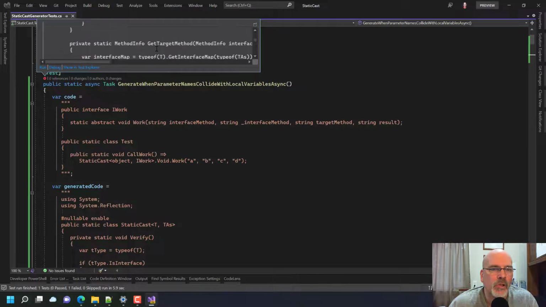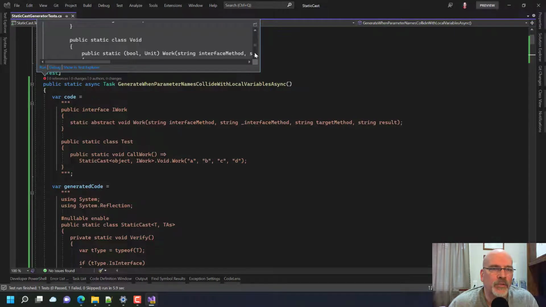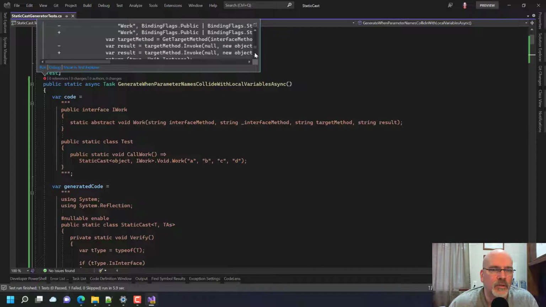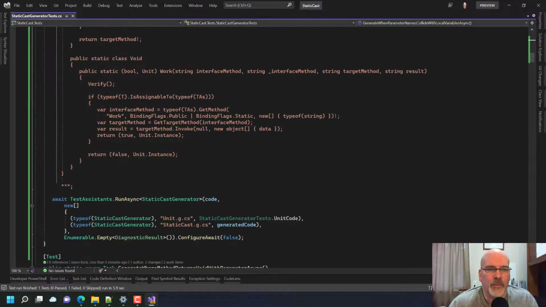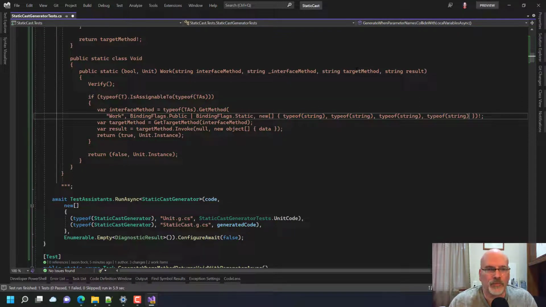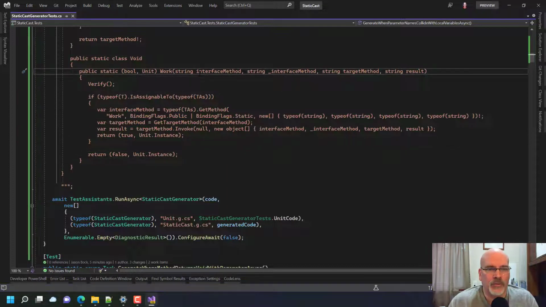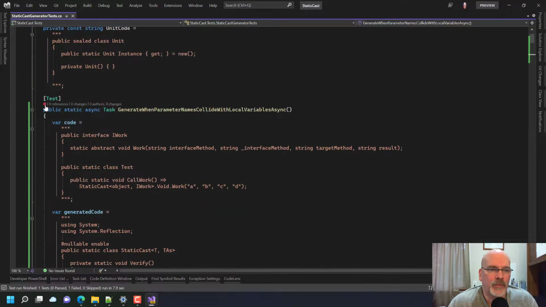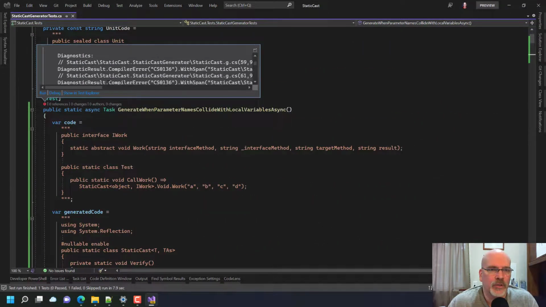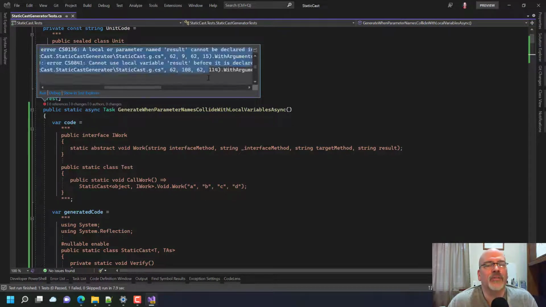Oh, is it because the generation's off or something? Ah, crap. Yes. I'm putting in type of string, type of string, type of string, type of string. Okay, this should be interface method. Forgot about that. That's okay. Target, method, result. Now this is really going to go haywire. You failed, but why? Did you fail in the way I expect you to? Yeah, but local parameter. Yeah, this is exactly what we want to see.